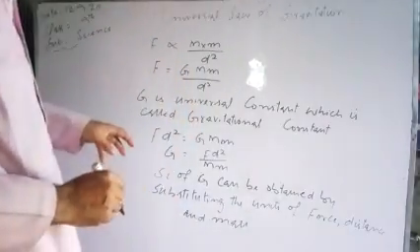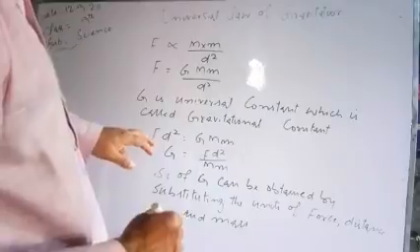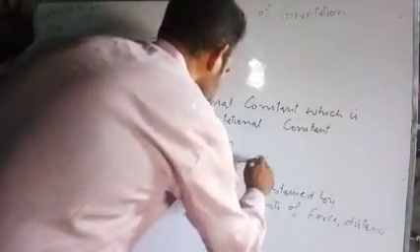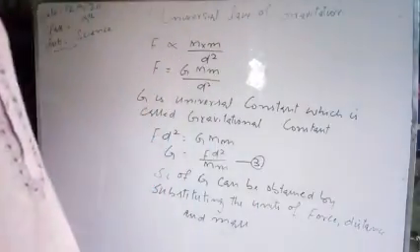So applying the units of force, distance and mass into this equation, suppose this is equation third, we will get the SI unit of G.